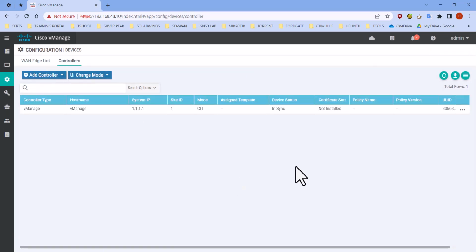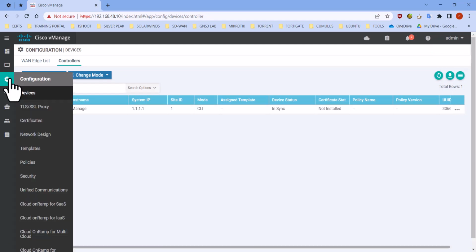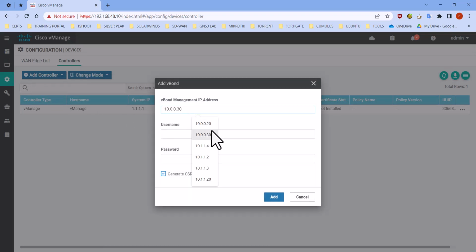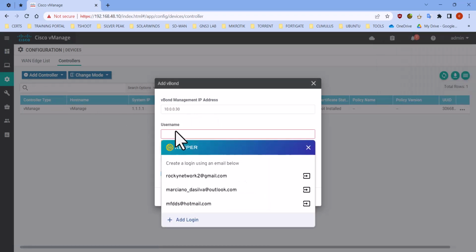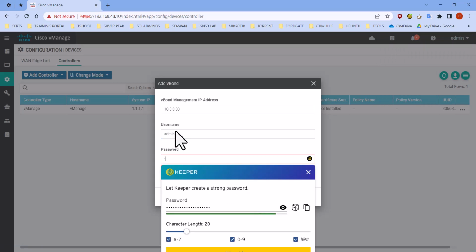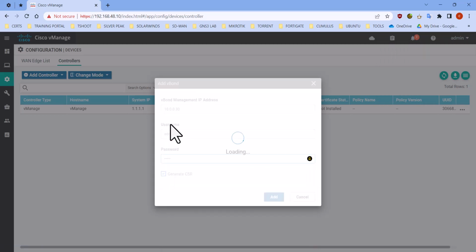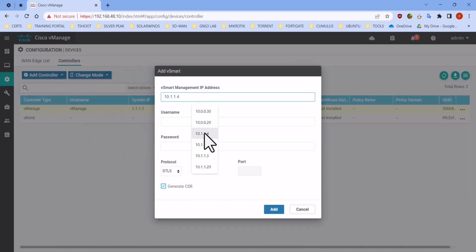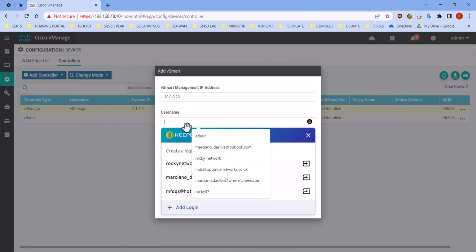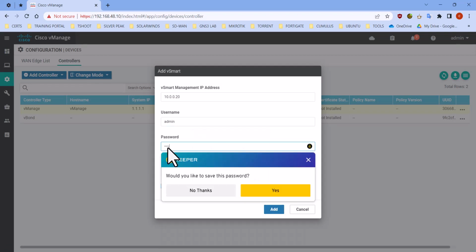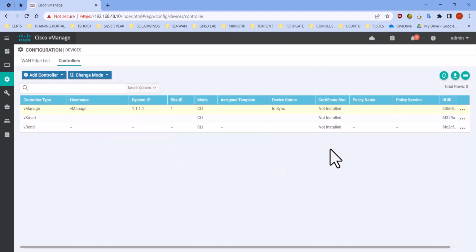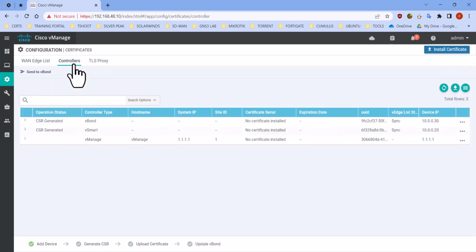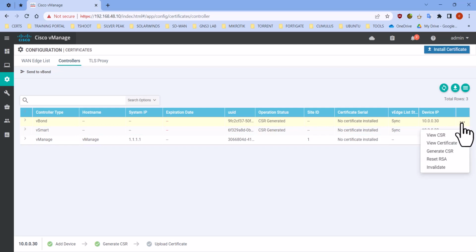So now let us add it again. That's a vBond and a vSmart. That's it. Now go to certificate, controllers, vBond.